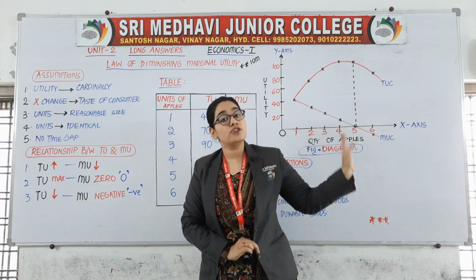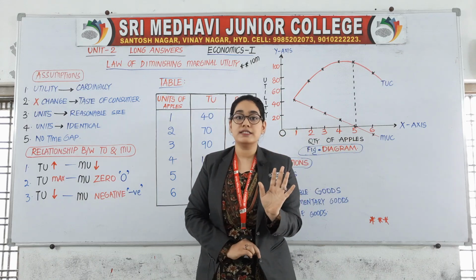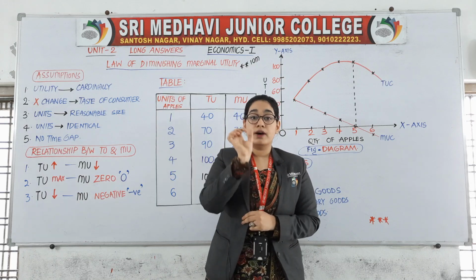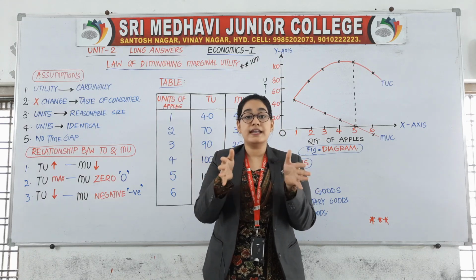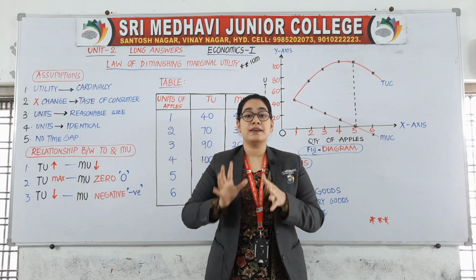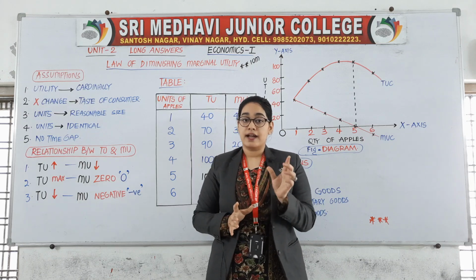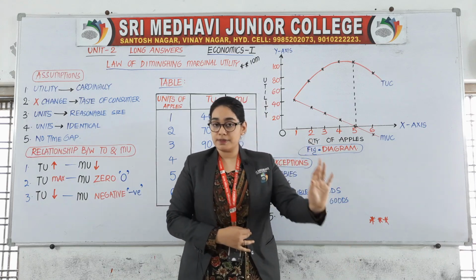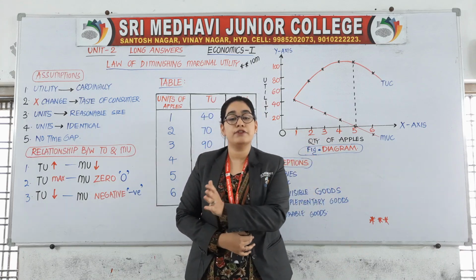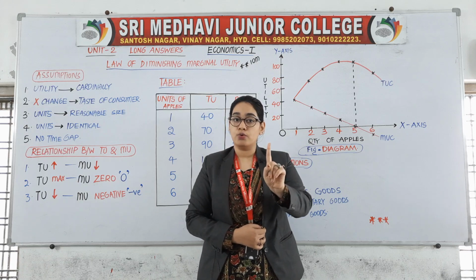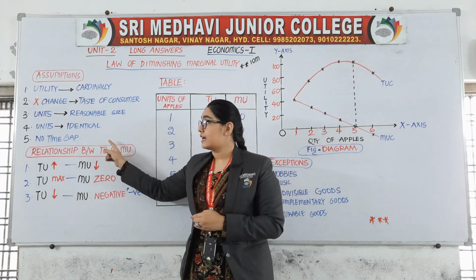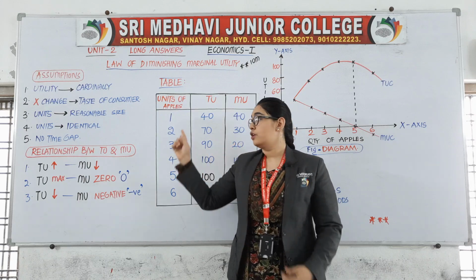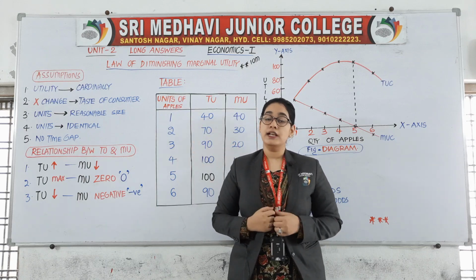For 30th chocolate you should not take 20 minutes. For 50th chocolate you should not take half an hour. Whatever the time gap is there, that should be of same time. That means in middle you should not take break. Madam, now I am tired, give me some rest. Then I will consume remaining 50 chocolates. I will say no. There should be no time gap between consumption of units. This is the fifth assumption of law of diminishing marginal utility.